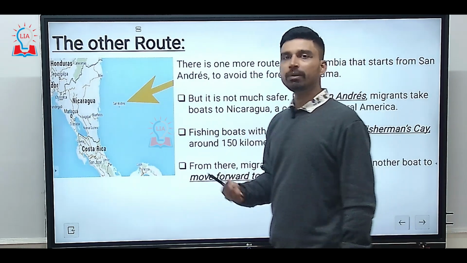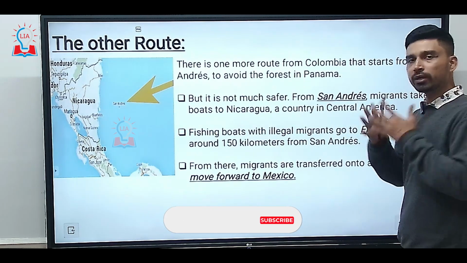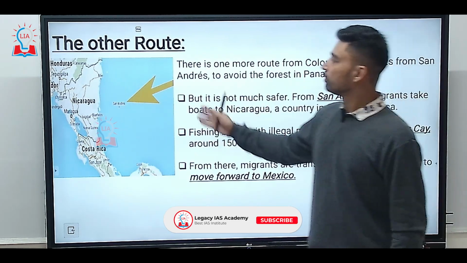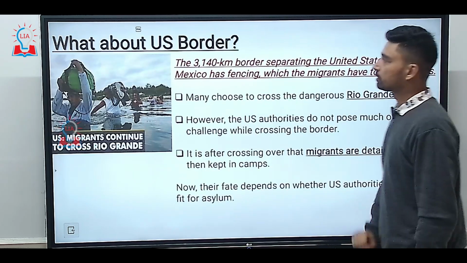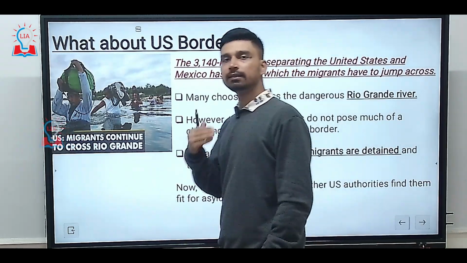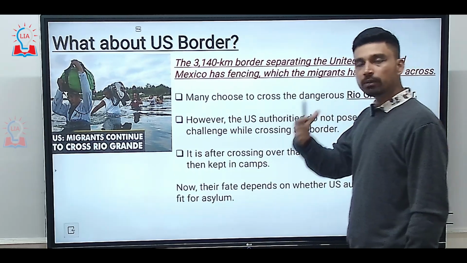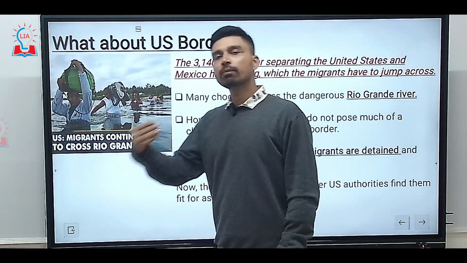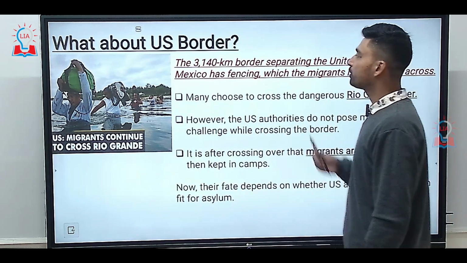There are a lot of environmental and weather related challenges that a migrant has to face, and at the same time they have to hide from the patrol boats of the coast guards of the countries situated in this region. Once they reach the Central American countries, such as Nicaragua and Honduras, they are able to cross the border to Mexico.